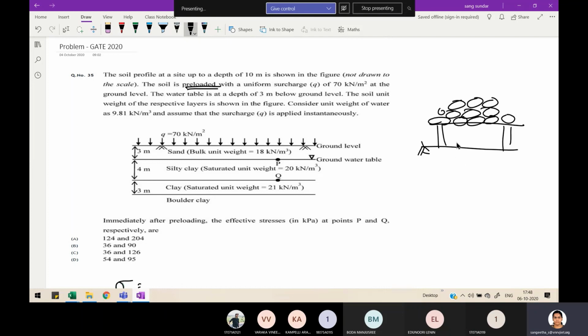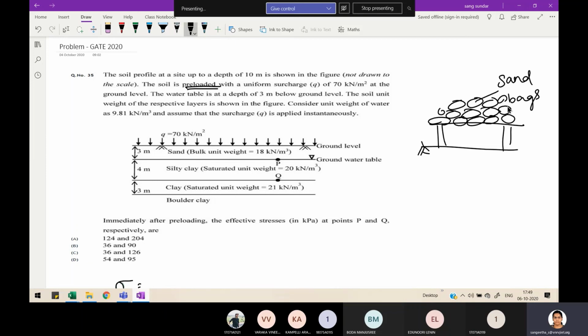They will leave it as such for 2 months or 3 months based on the method they were following. So whatever clay layer is present over here will start settling. After achieving the final settlement, they will come and remove all this arrangement, the sandbags. There are different methods to do preloading, and using sandbags is one method.